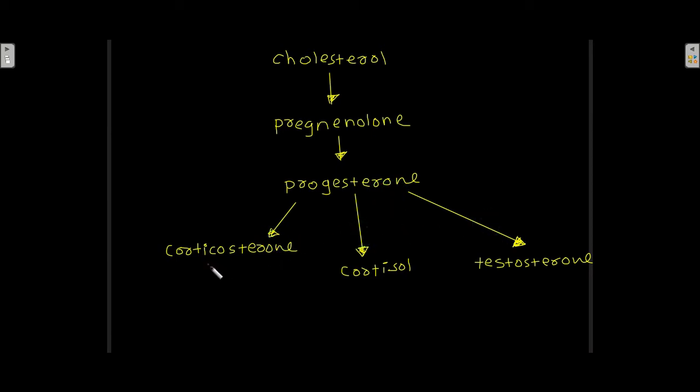Then corticosterone can be converted into aldosterone, and testosterone can be converted into estradiol, which is also known as estrogen.